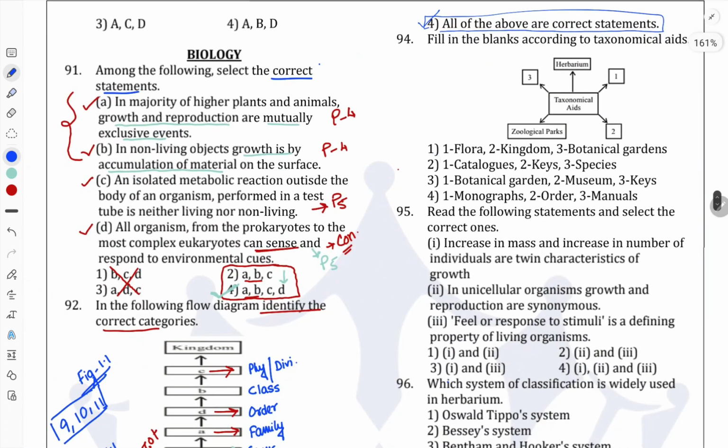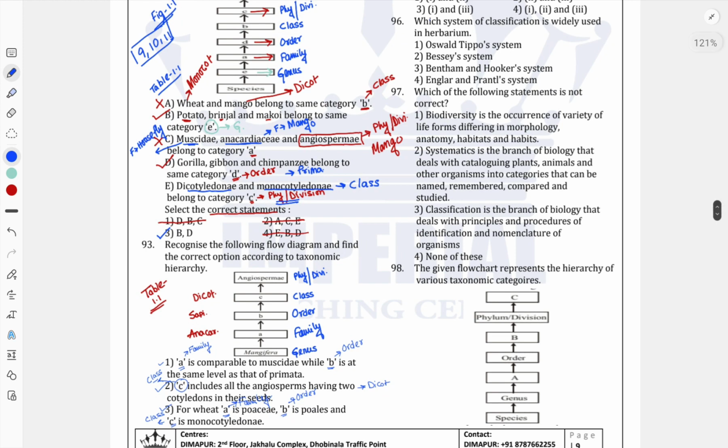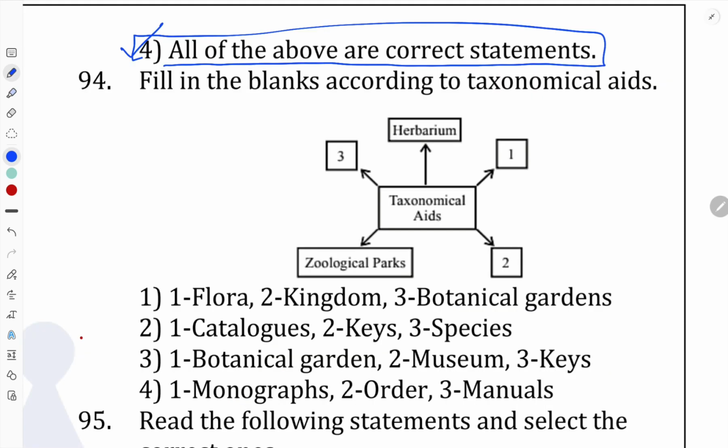I told you earlier that table number 1.1 is very, very vital for us. This kind of question we can expect from table number 1.1. Now the next question, number 94. Here I think maximum of you get confused. How can we solve this problem? What is the meaning of that 1, 2 and 3?